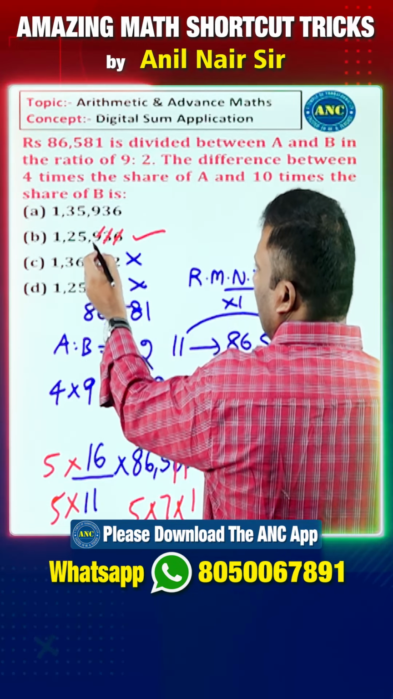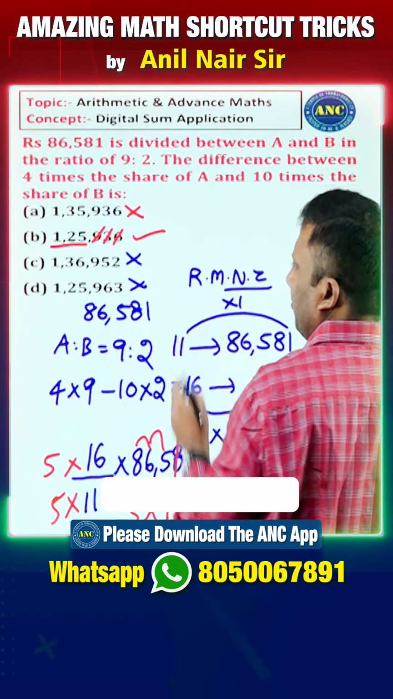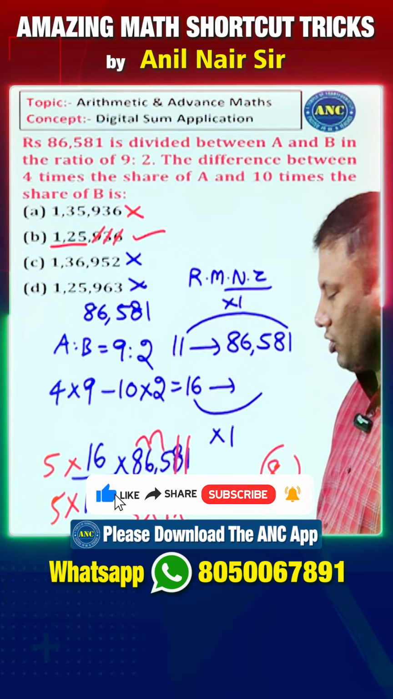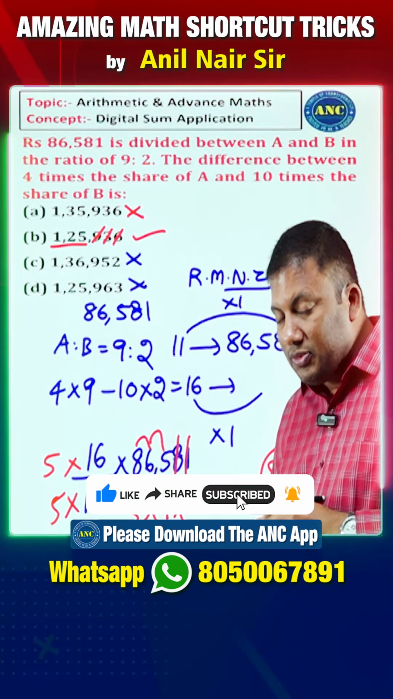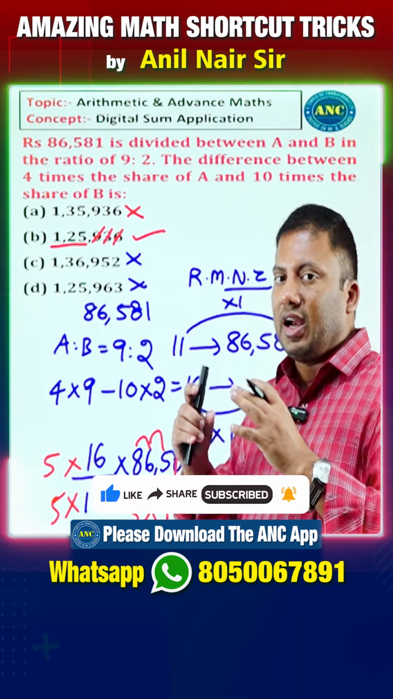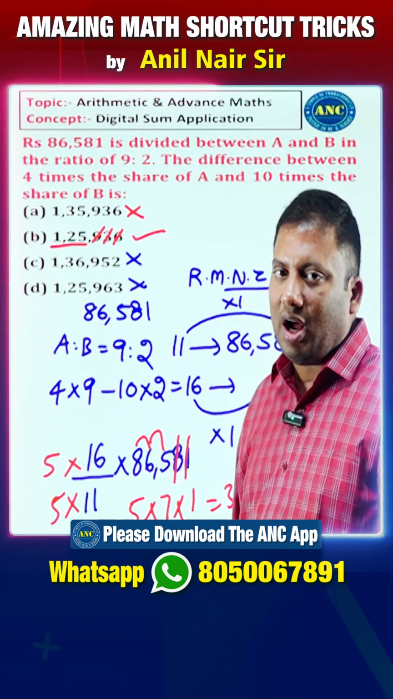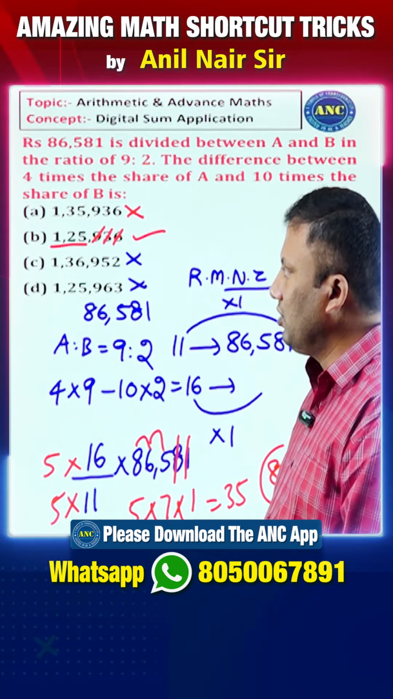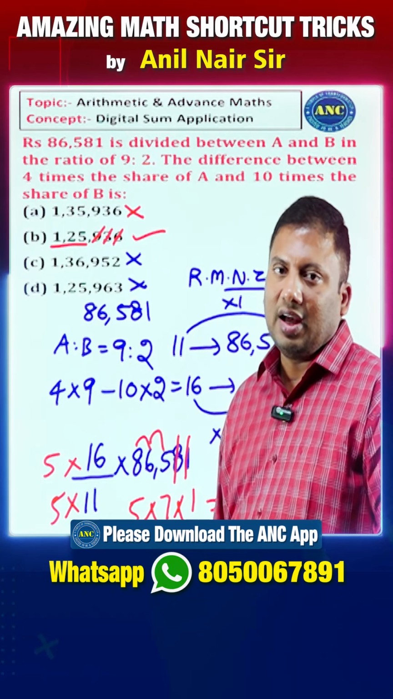3 plus 6 out, 9 out. 1 plus 2 plus 5, 8. So answer for this question is option B. I hope the concept is very much clear to you. Digital sum and rightmost non-zero digit, both combination will help us to solve this question in faster method.